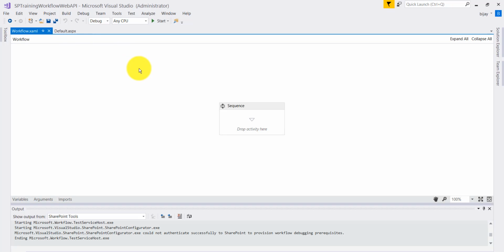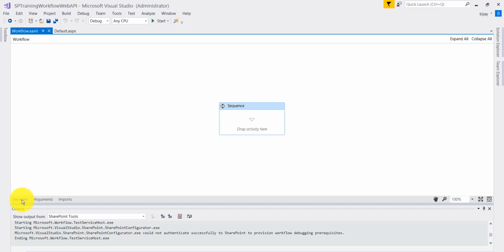Once it is true, our next thing is we can have our workflow here. In this workflow we can now use our activities. For that, first of all, we will create two variables on this sequence. One variable will take the response, and then we will see how we can use our HTTP send activity.